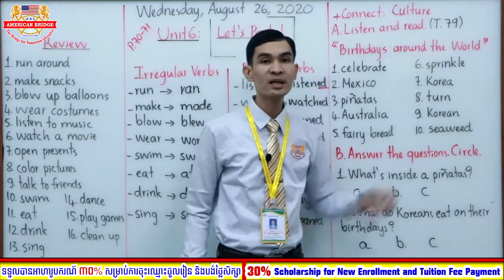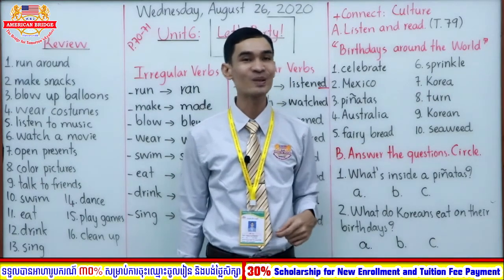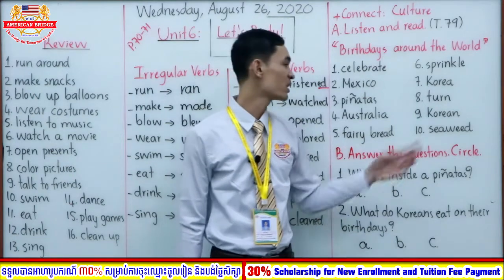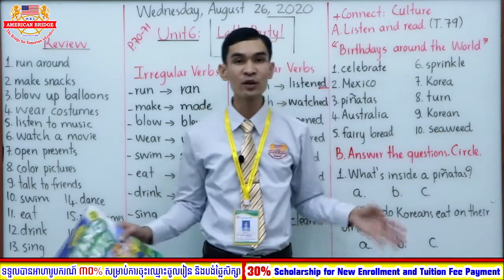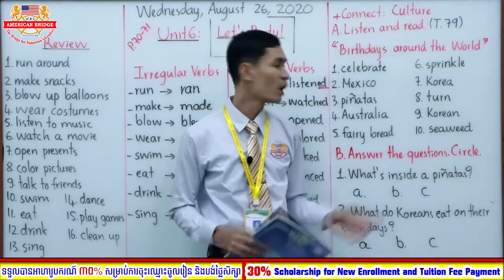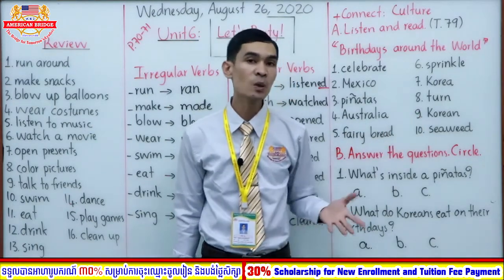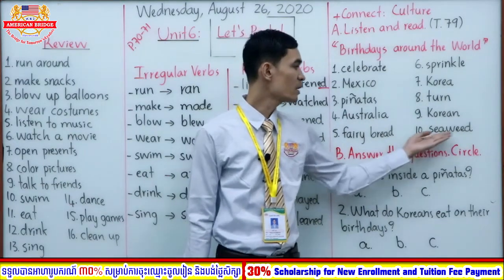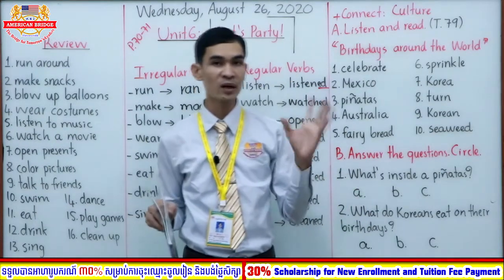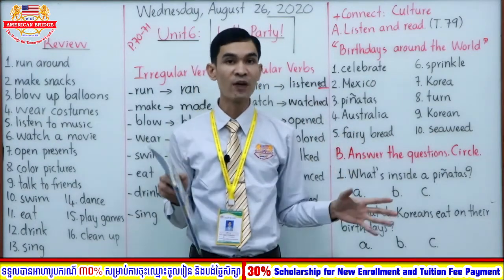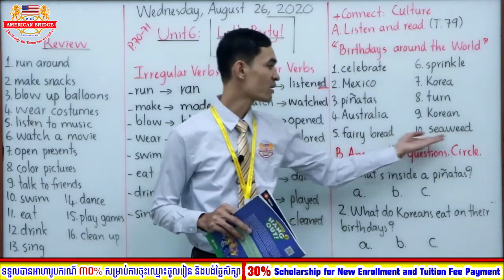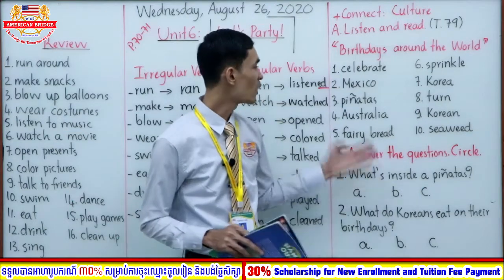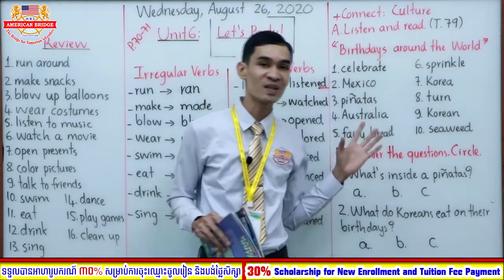How about Korea? Korea is one country, right? We call it Korea. But turn means become. Okay? Become, turn. How about Korean? Korean refers to people. How about if I say Korean soup? It means the soup in Korea. Seaweed means one kind of thing that we can find in the sea. We call it seaweed, and then we can make soup or something else. Okay, so now I think you can understand all of these difficult words.